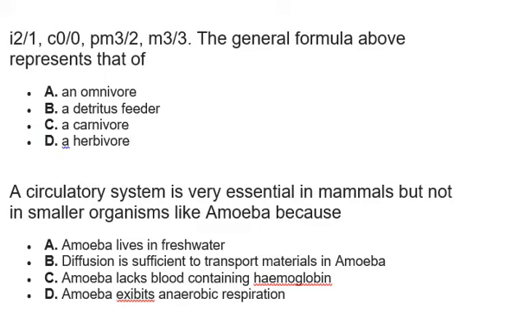Circulatory system is very essential in mammals, but not in smaller organisms like amoeba, because A, amoeba lives in fresh water. B, diffusion is sufficient to transport materials in amoeba. C, amoeba lacks blood containing hemoglobin. D, amoeba exhibits anaerobic respiration.